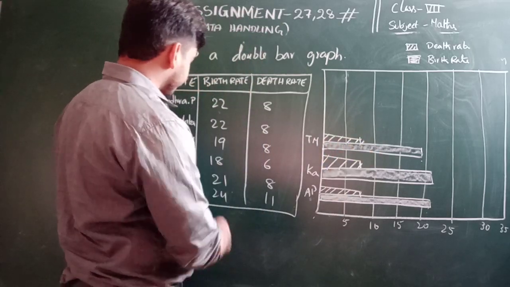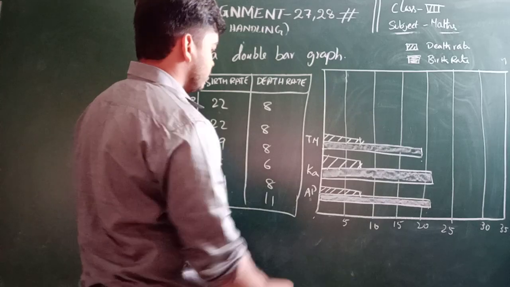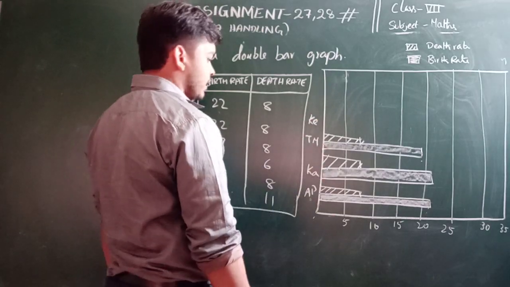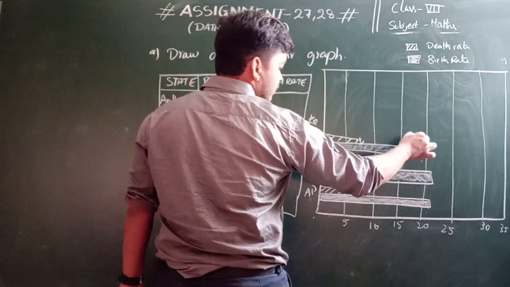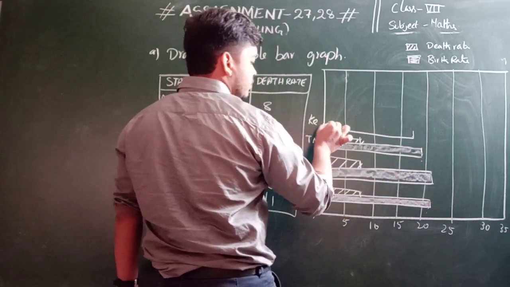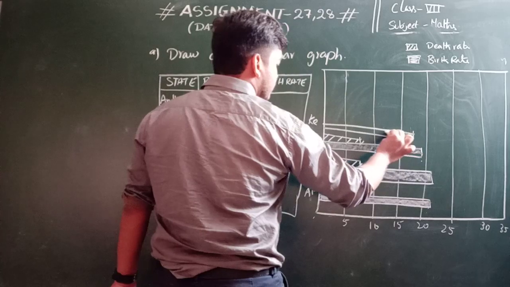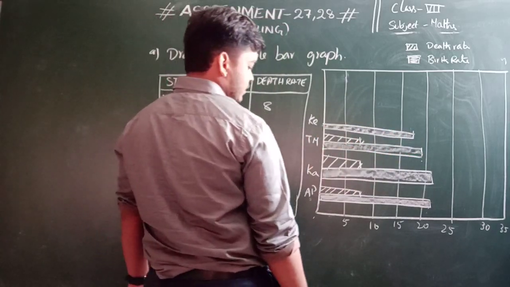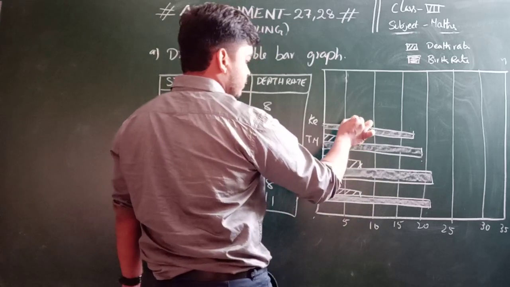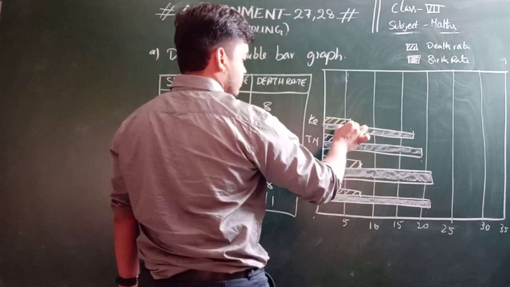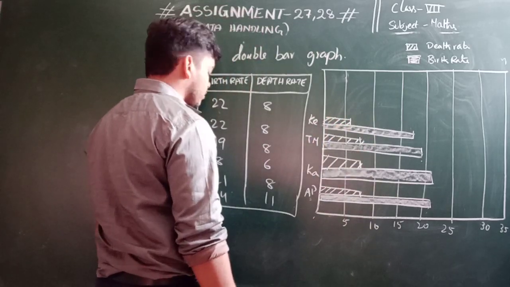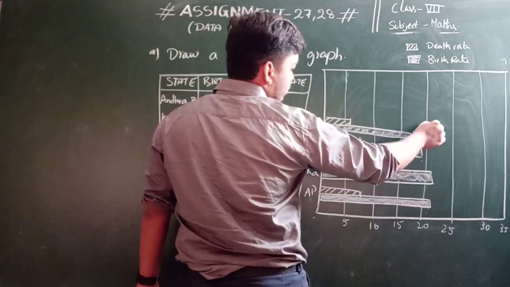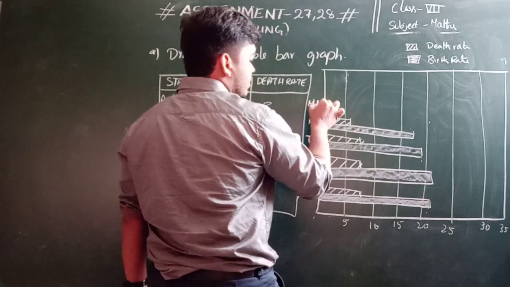Next one is Kerala. KE means Kerala. 18 is the birth rate and 6 is the death rate. And now coming to Maharashtra. In Maharashtra 21. So MH is the Maharashtra.